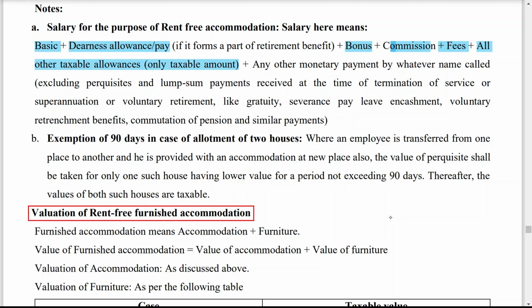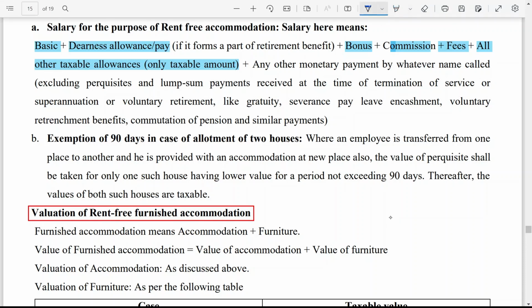Let us understand with one example. Mr. X has been given two houses, house 1 and house 2. House 2 accommodation is provided by the employer because he is transferred from one place to another place. So now for this house 90 days, and this house also 90 days. Then the person has to treat only one house as a taxable portion.